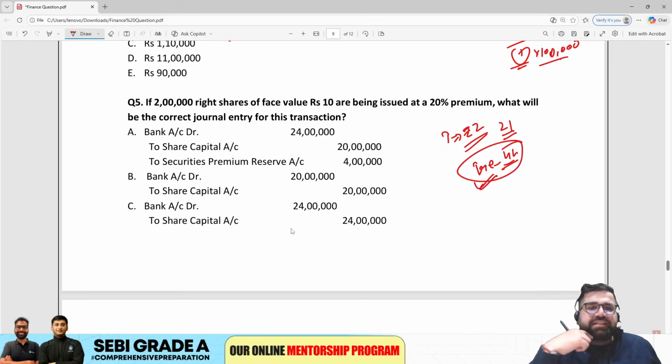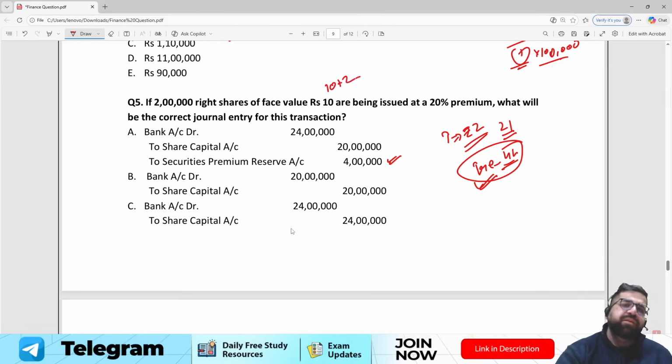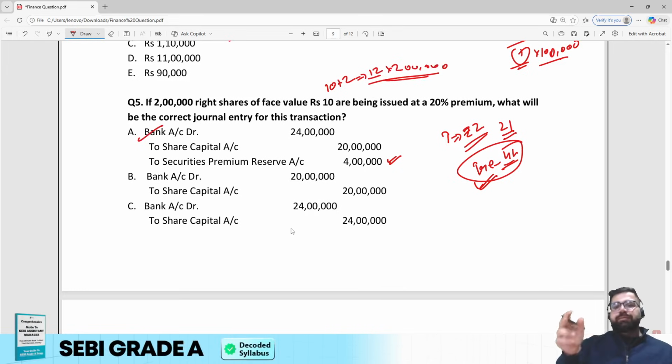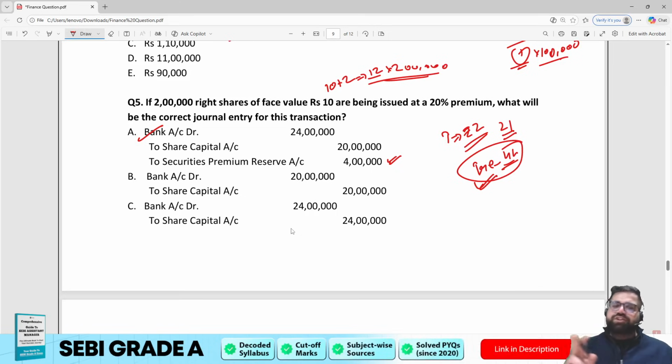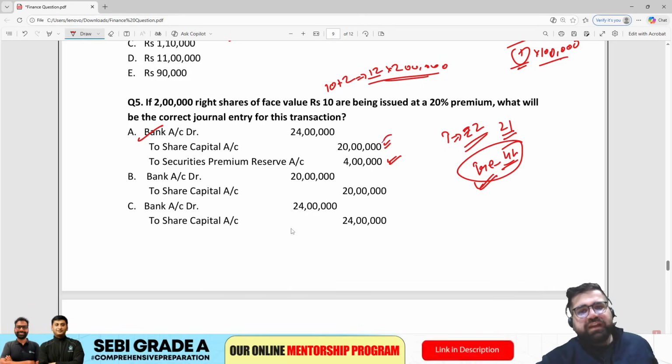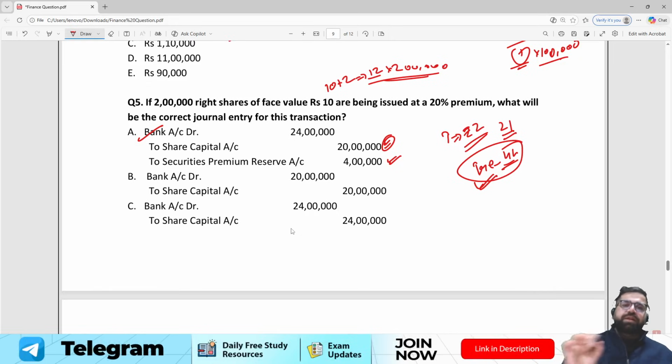So I think option A is correct, because in option A you are transferring your 4 lakh to securities premium reserve. And what is the total amount of money you are collecting? 10 of face value, 2 of premium, 12, right? So 12 into 2 lakh will give you 24 lakh in your bank account. Bank account debit. Why debit? Because an increase in asset is always debited. So bank account debit 24 lakh to share capital, which is 20 lakh. Why are we crediting share capital? Because an increase in liability is always credited, right? So we are crediting share capital. So the correct answer looks like option A, 100%.